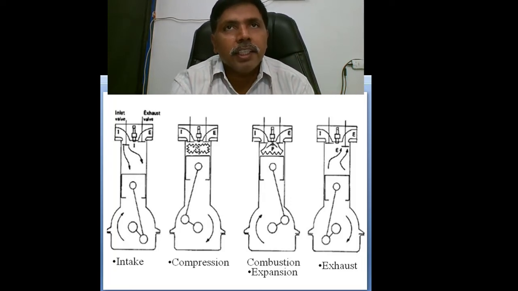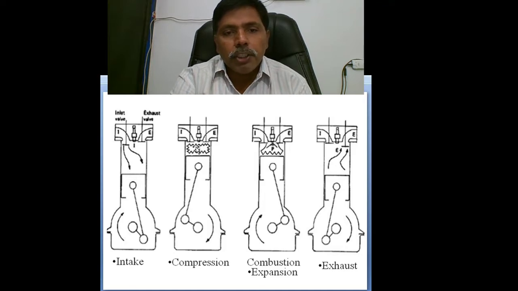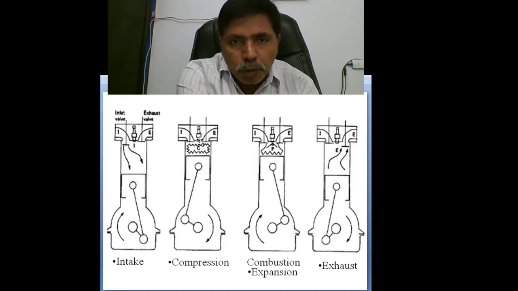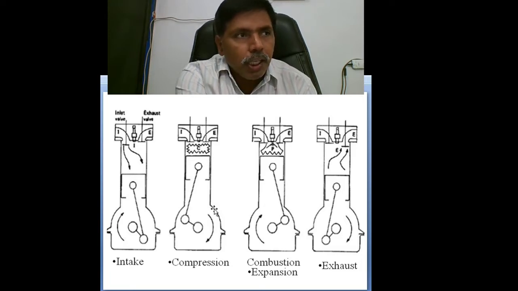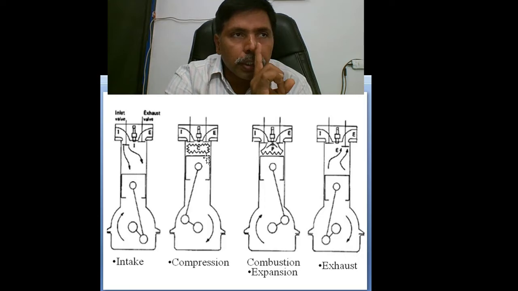Again we get one more term called compression ratio. Compression ratio r equals total volume divided by clearance volume. Total volume is the clearance volume plus the stroke volume. The total volume to the clearance volume is called the compression ratio.